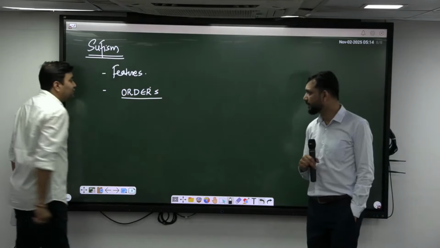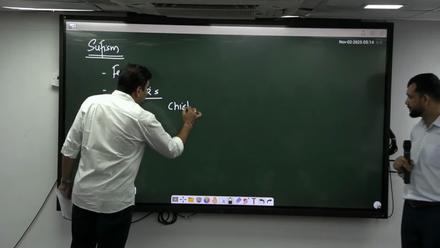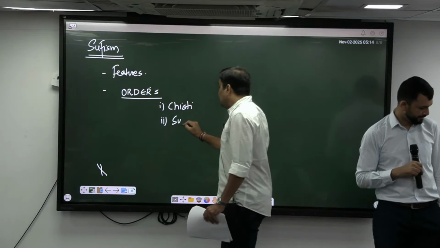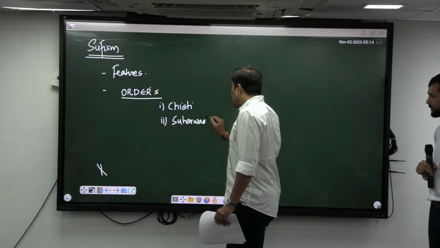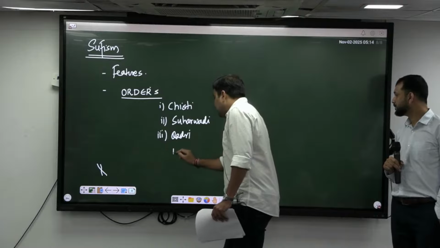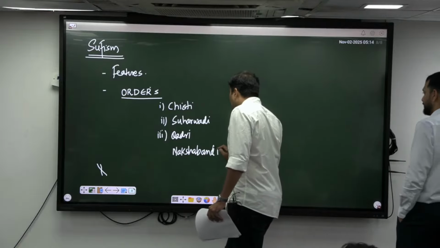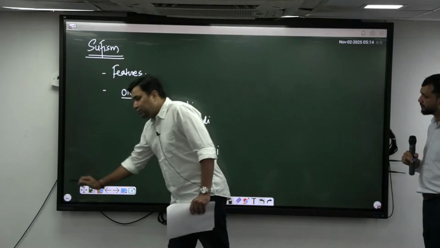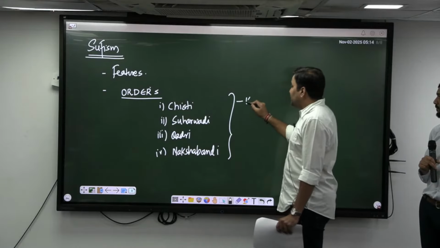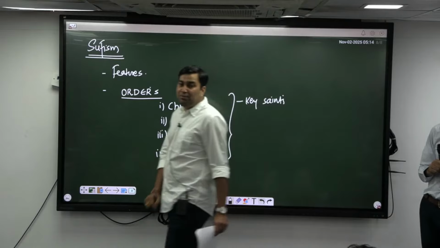In recent times they are asking questions. There are major 4 orders of the Sufis. First is the Chishti order. Second is the so-called Suharwadi order. Then third is the Qadri, and fourth is Naqshbandi. So these are the 4 major orders. Now the question is, what is asked about these orders? Orders are not directly asked, but what is asked is basically the key saints. Who are the important saints? For example, any 2 important saints of the Chishti order?